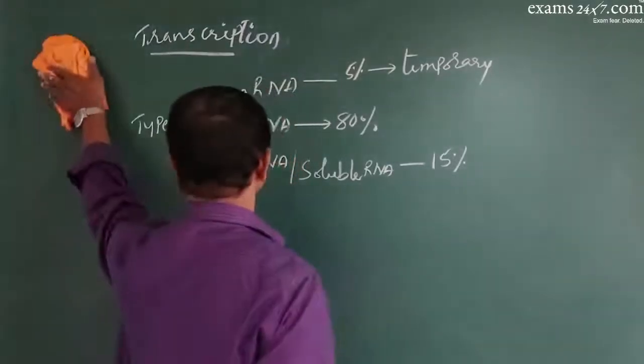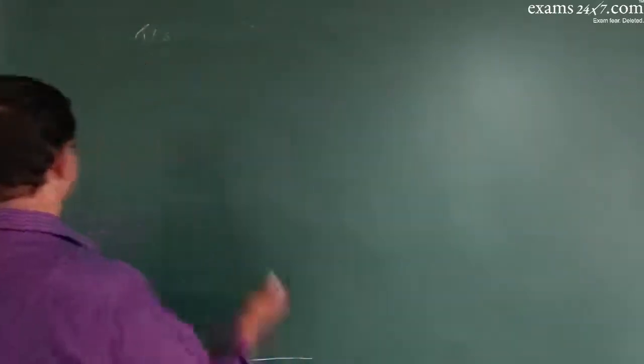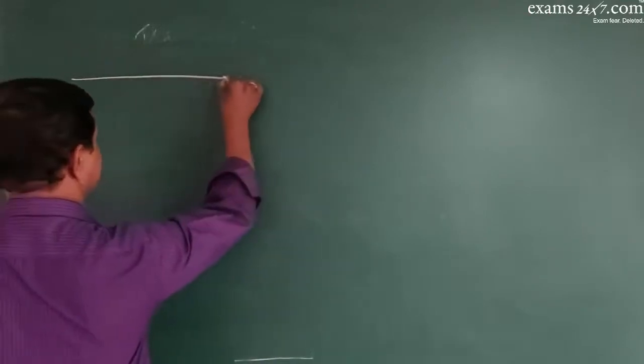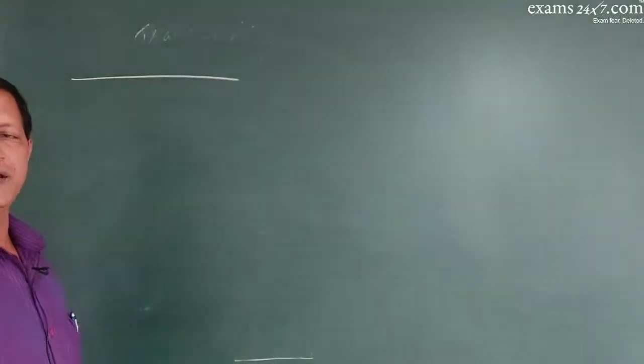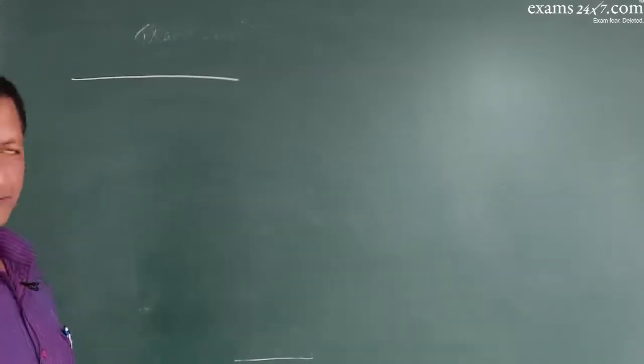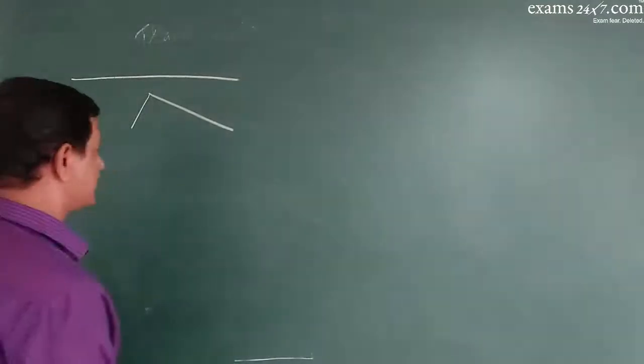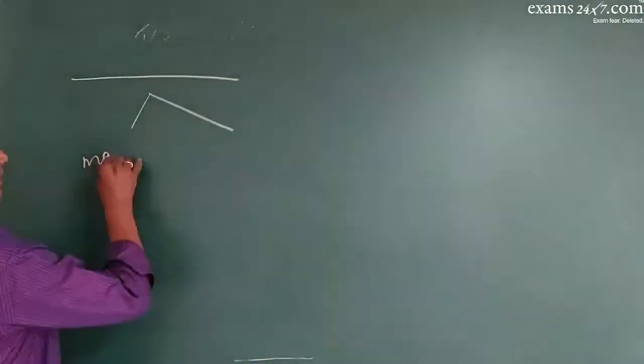And that is one. Secondly, mRNA is always single stranded. It never forms the double hydrogen bonding. And there are two types of mRNAs. One is monocistronic mRNA.